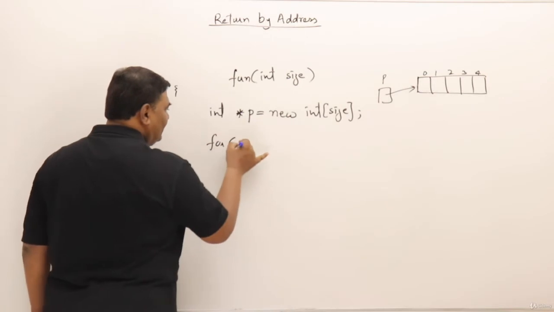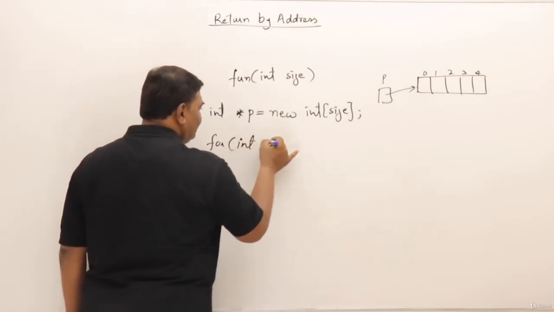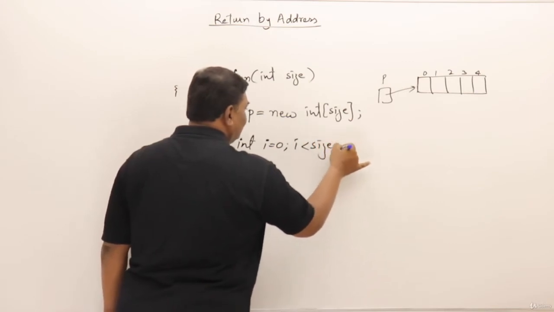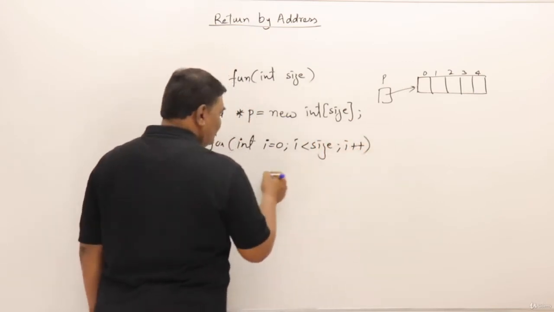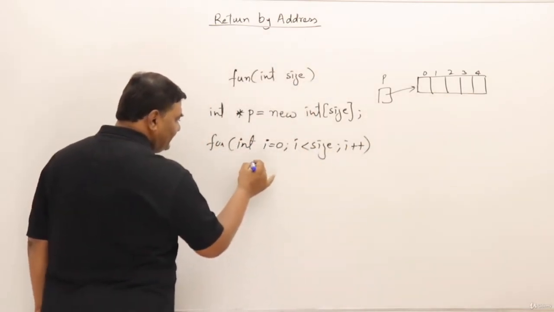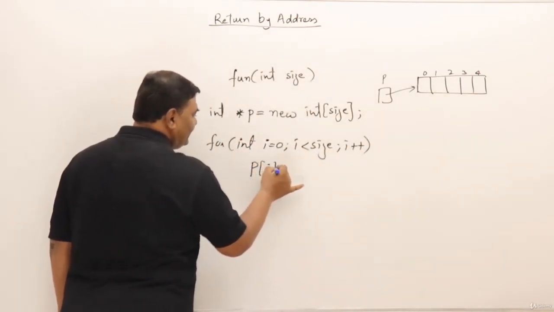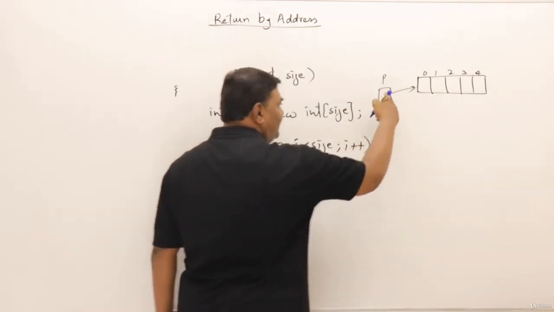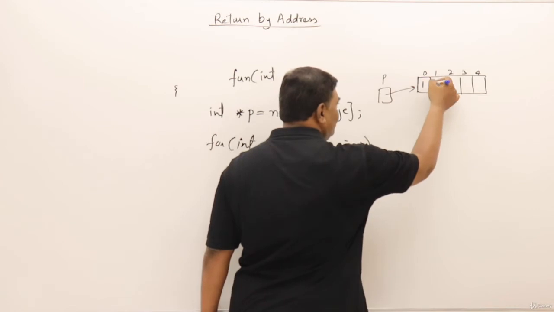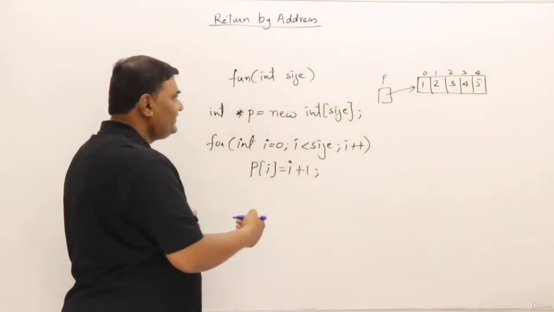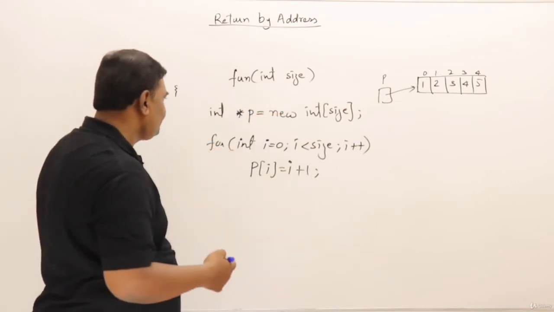For integer i assign 0, i is less than size, and i plus plus. So this will take me through all the elements of the array P. Then P of i, I assign i plus 1, meaning whatever the value of i is, plus 1. So P of 0 is 1, P of 1 is 2, P of 2 is 3, and 4 and 5. So this will fill the elements with natural numbers from 1 to 5.